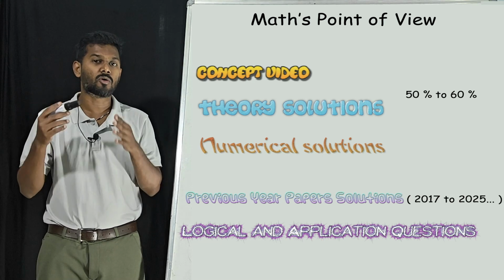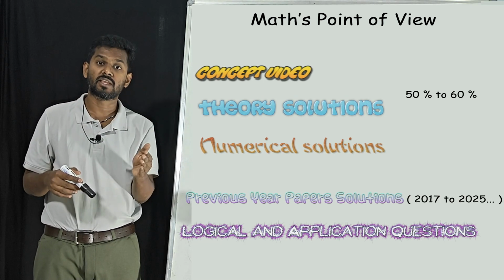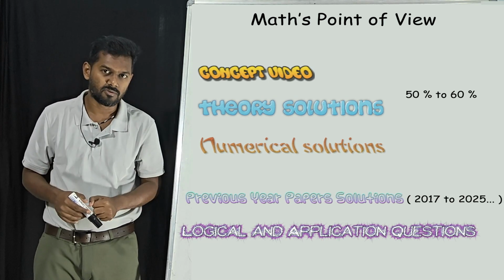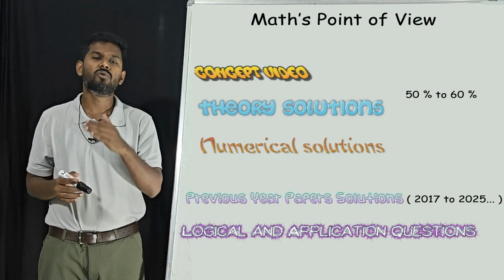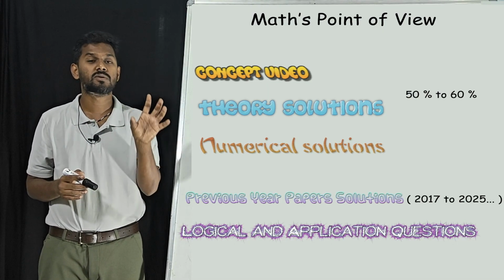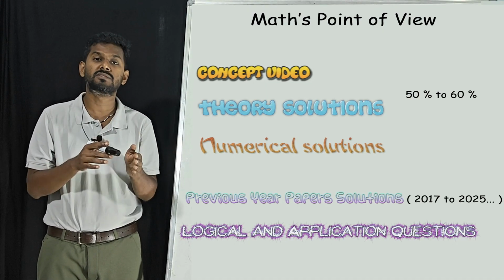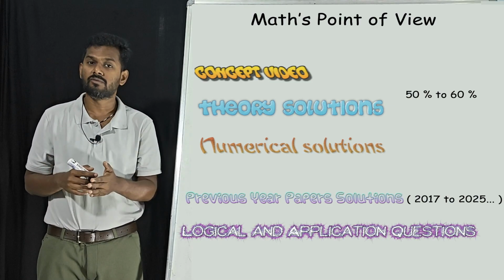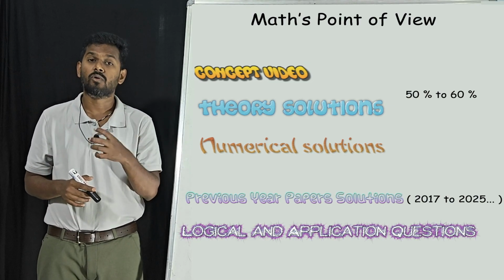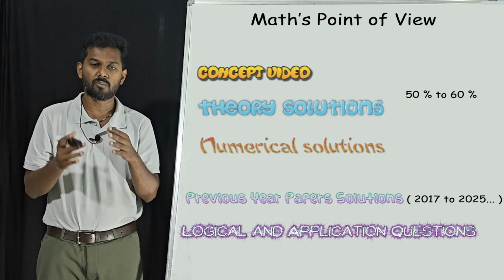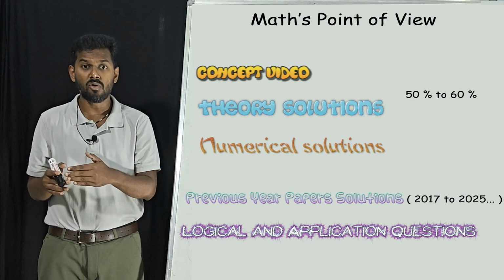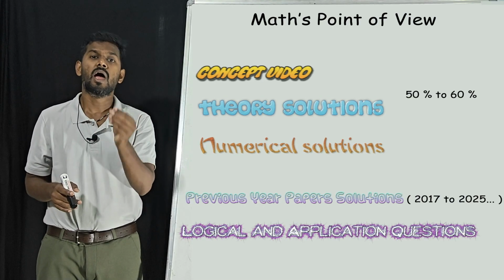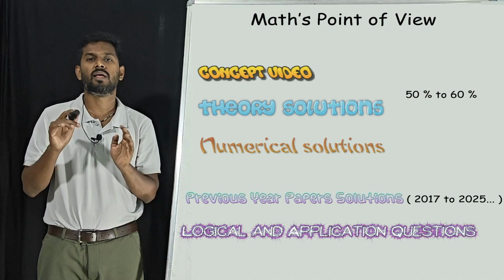Why are we selecting the questions only from 2017? Why not before 2017? Because before 2017, what were the concepts we had in the textbook? Many things are not there presently, and before 2017 the questions asked were not that logical. Most of the questions were direct. Now most of the questions are logical and only a few questions are direct.